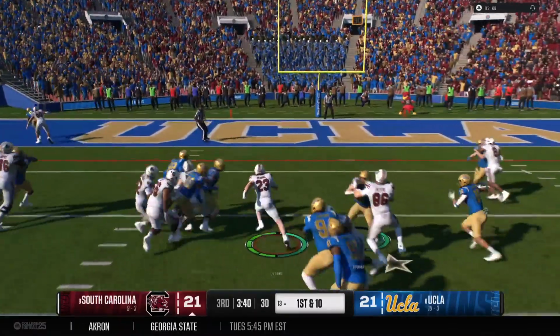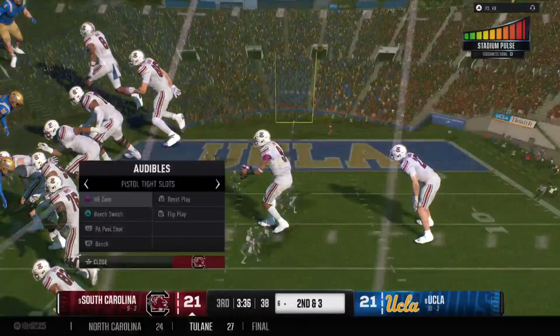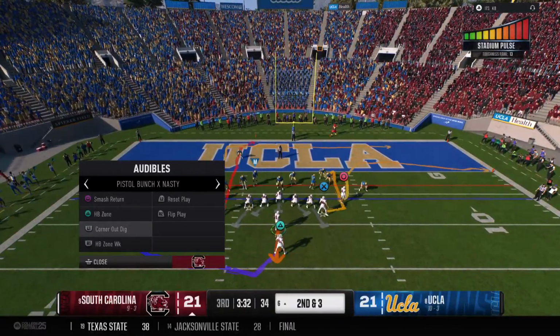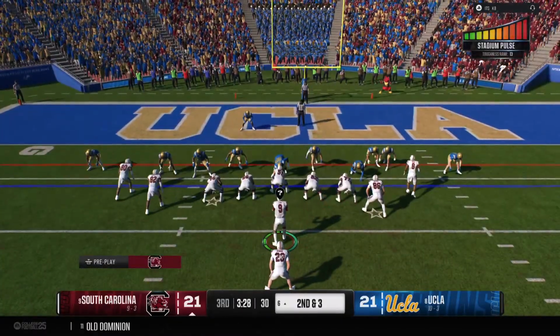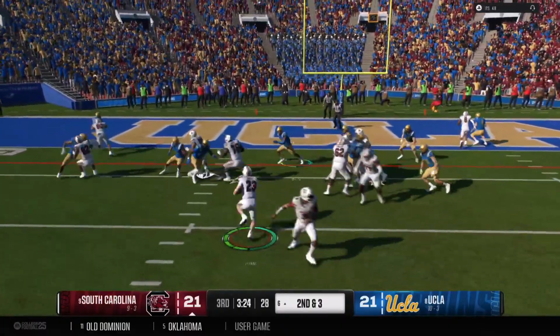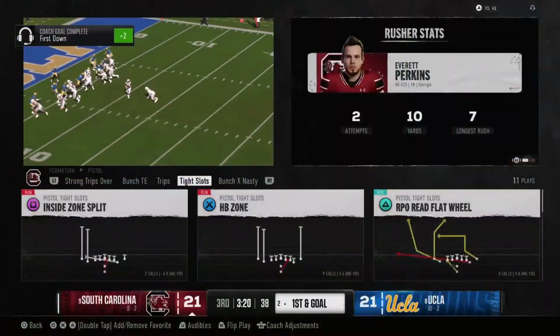On the ground, it's Perkins. They've got him after a 7-yard gain, so 2nd and 3. The Gamecocks come to the line to run the hurry-up. Tailback with another carry. And they stop him just short. The defense really backed up now.